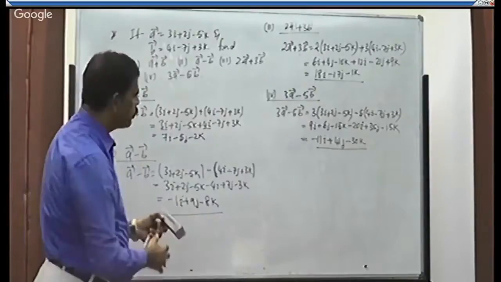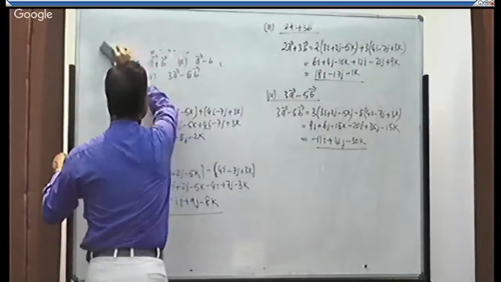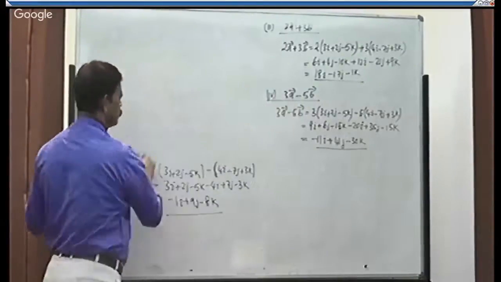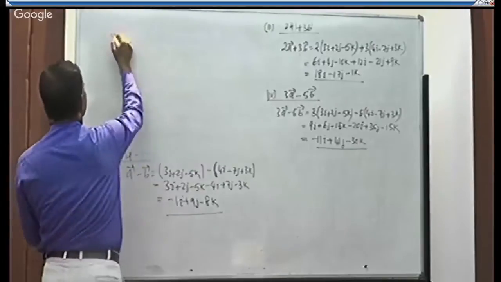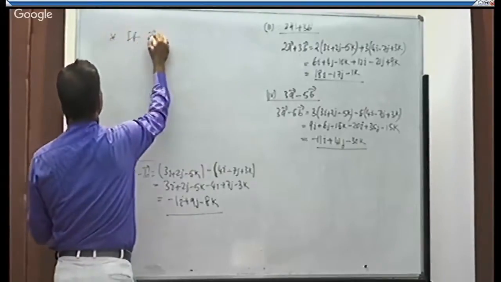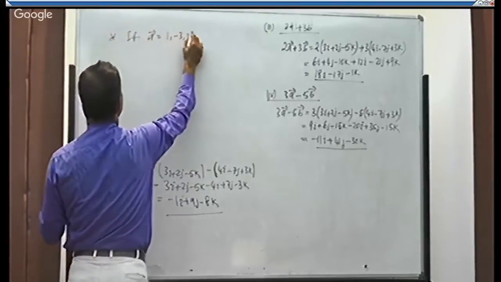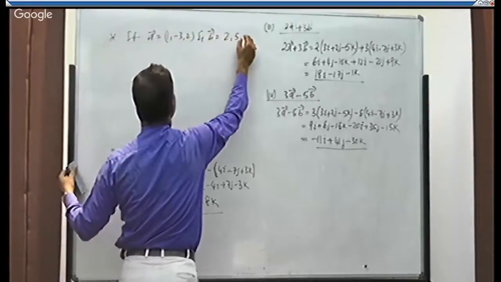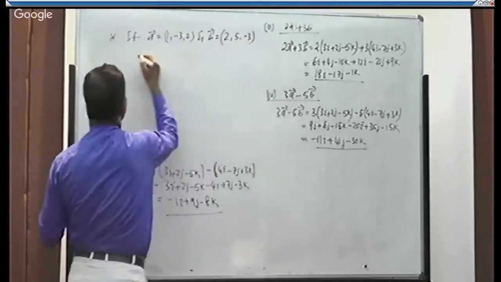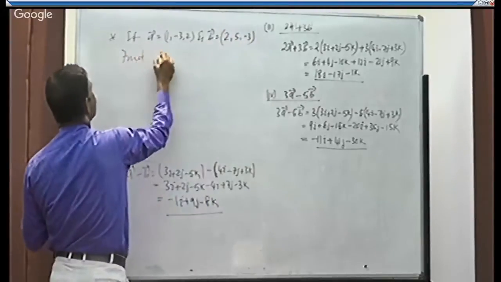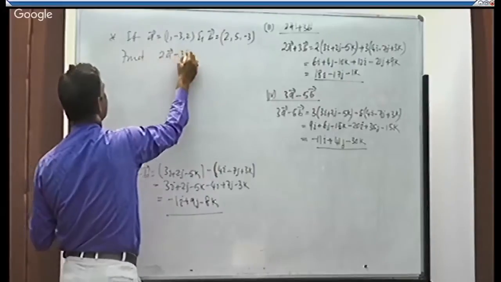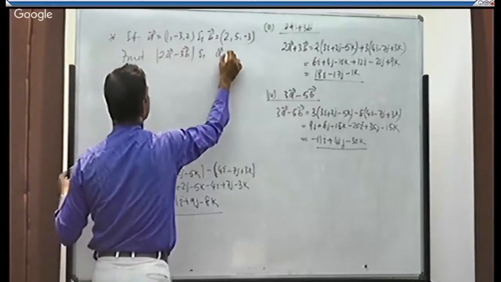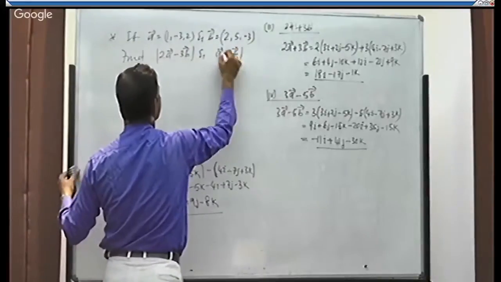Sometimes they will ask you their magnitude also. So for example, if a is equal to 1 comma minus 3 comma 2 and b is equal to 2 comma 5 comma minus 3, find 2a minus 3b magnitude and a plus 2b magnitude.